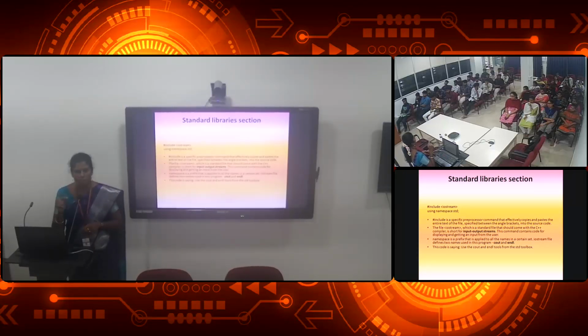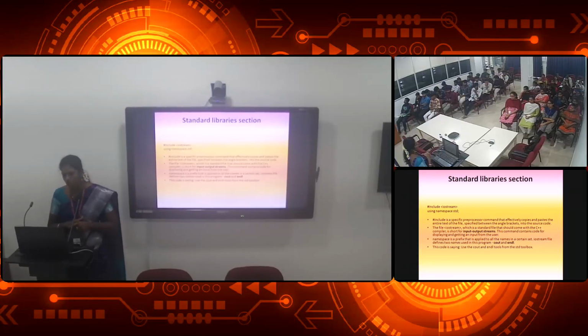Cin means that is the input in a C++ program. Cout means you are going to get an output. Here we will be using operators like insertion operators and extraction operators. #include is called a specific preprocessor command that effectively copies and pastes the entire text of the file. Here you will use the angle brackets to cover that iostream.